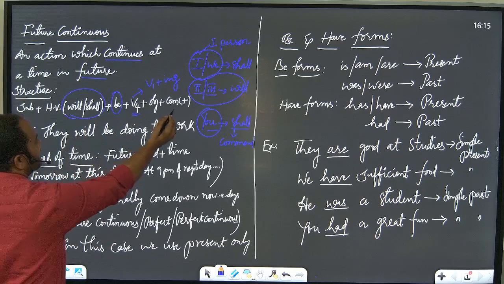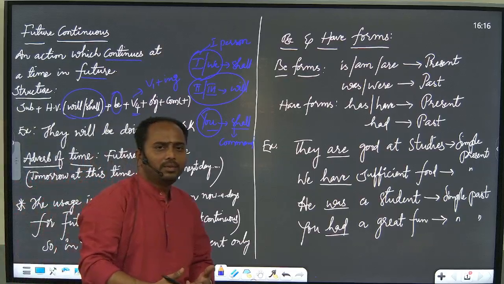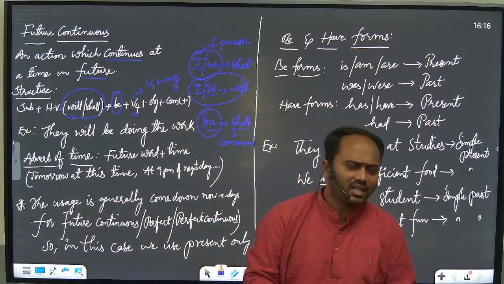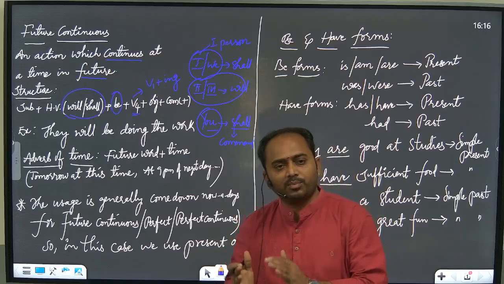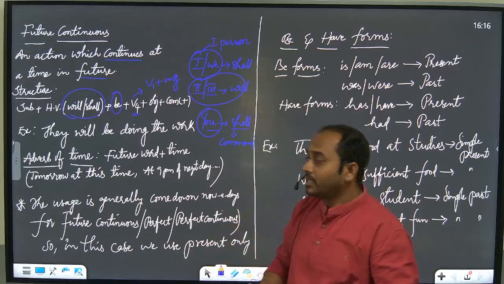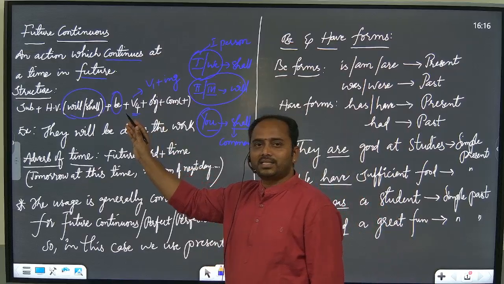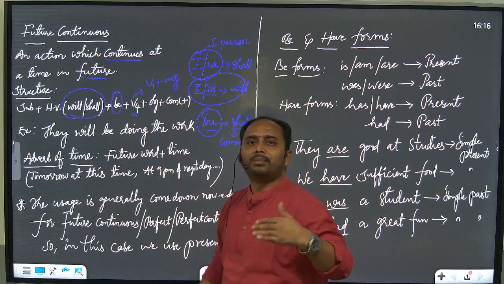Here the sentence is given in the positive itself. So what would be the negative and interrogative? Of course, we have negative and interrogative structures also, but nowadays we are not using them, because future already indicates a probable action.